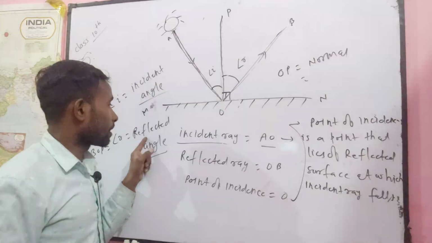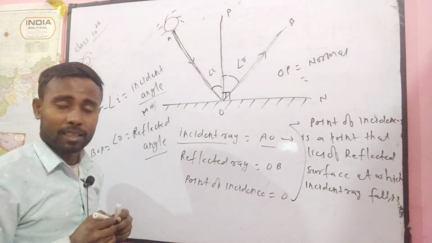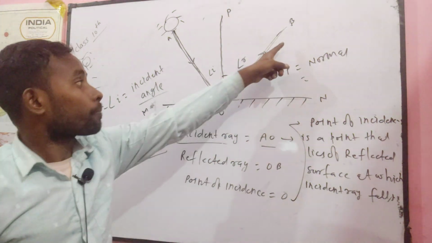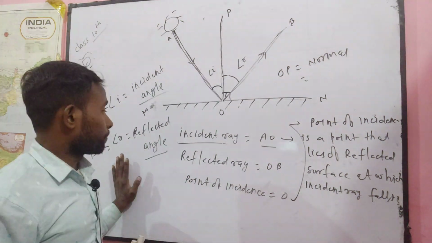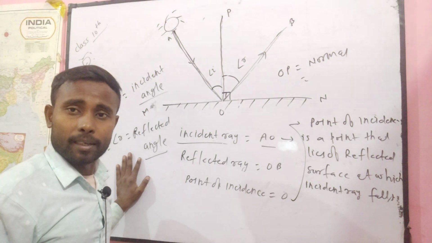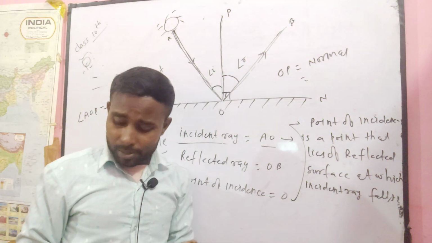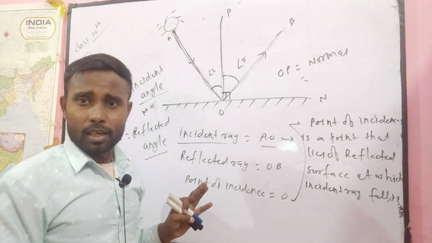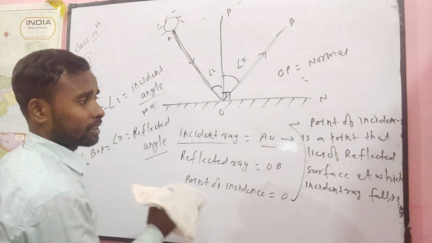Reflected, please write here correctly, reflected. This is your angle of reflection, the angle between the reflected ray and the normal. That means the reflected angle. I think you understand all these basic definitions very well. In examination, sometimes a 2 marks question may be asked. Now the final question, I think you write here.